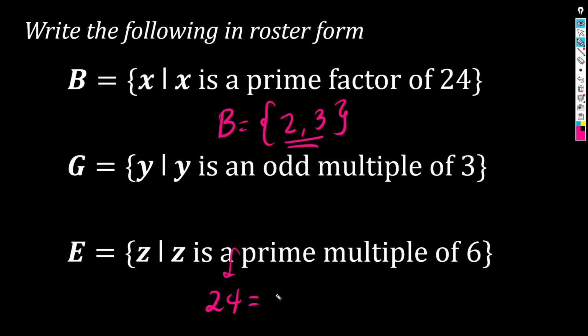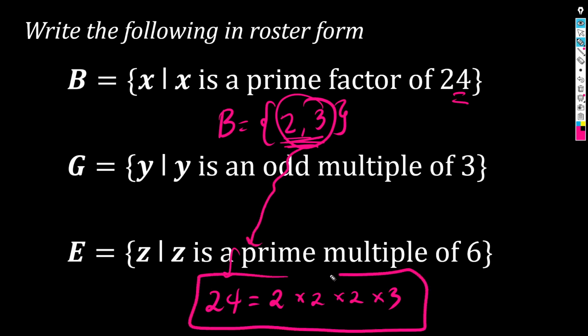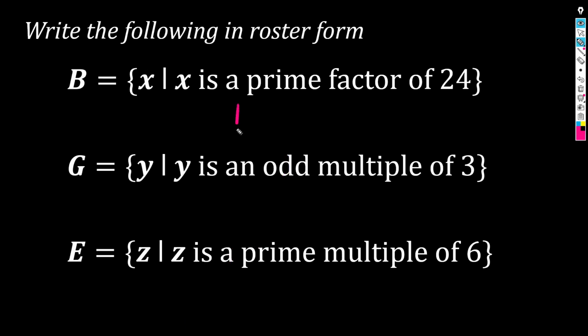Paano yun, sir? Hindi ganito, oh. Look, 2 times 2 times 2 times 3. Diba? Using the only 2 prime factors of 24, I'm able to come up with the prime factorization of 24. Babalikan natin yan down the road in future lessons. Okay? But for now, we have B containing 2 and 3.